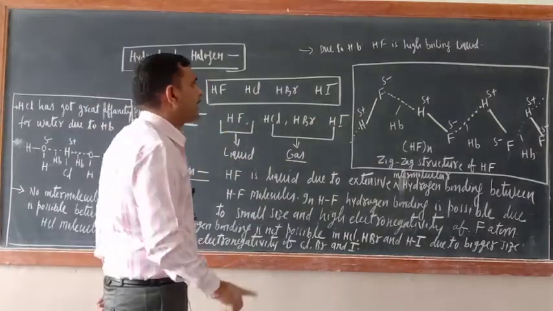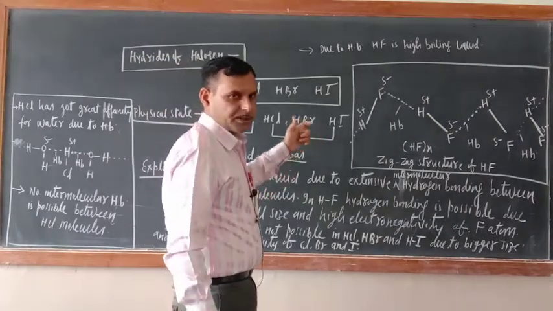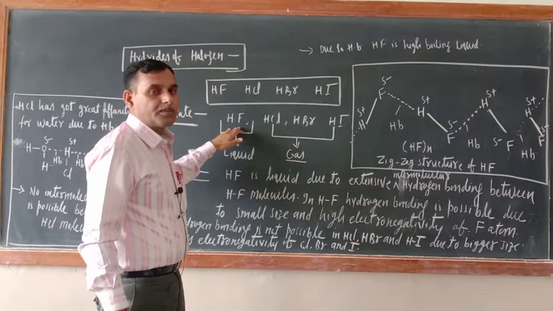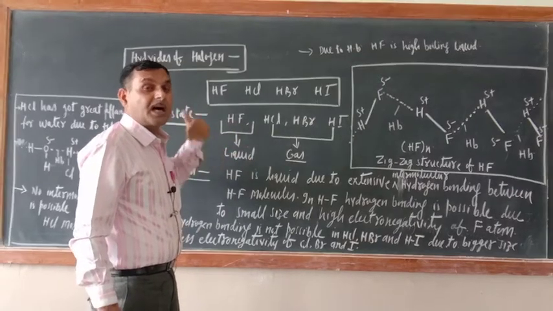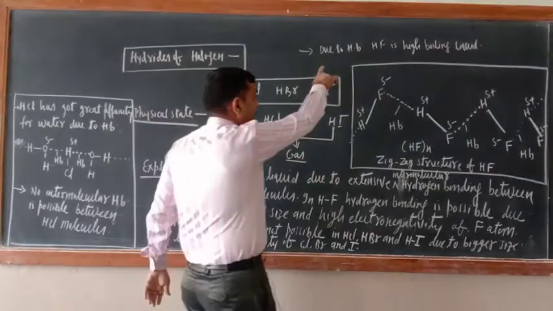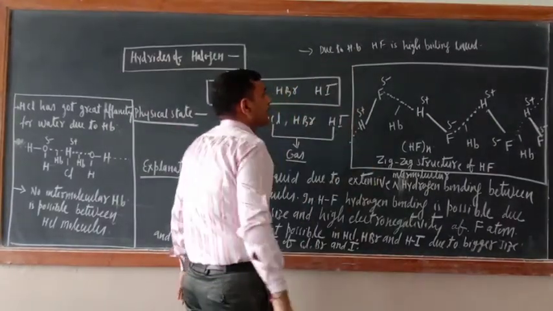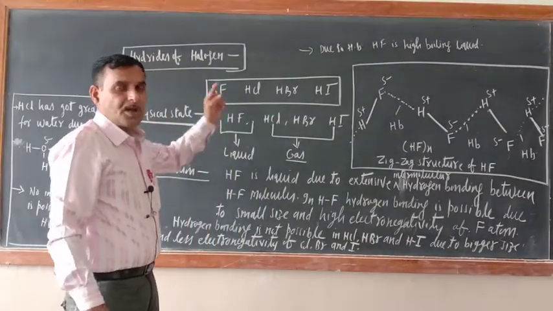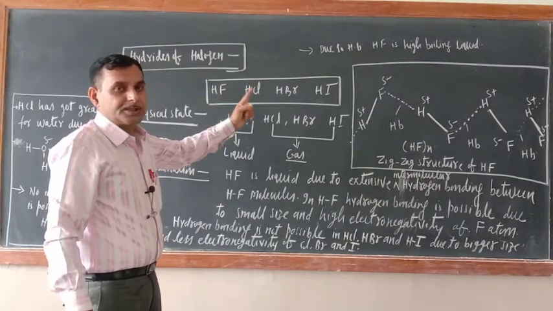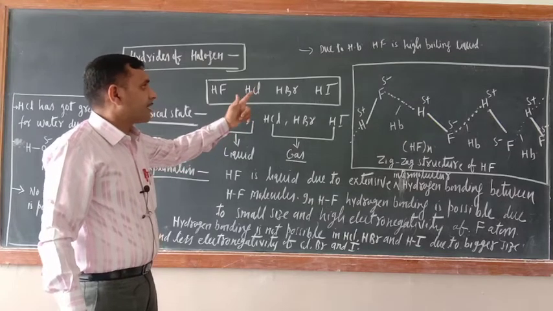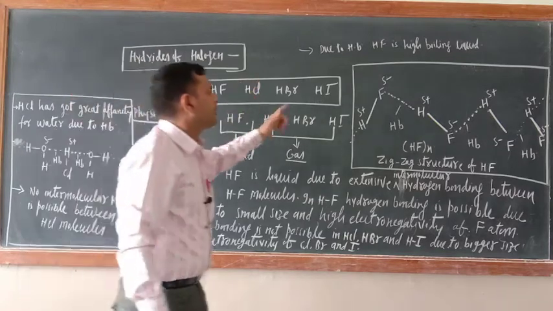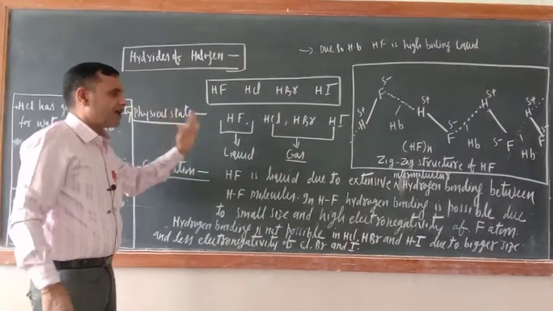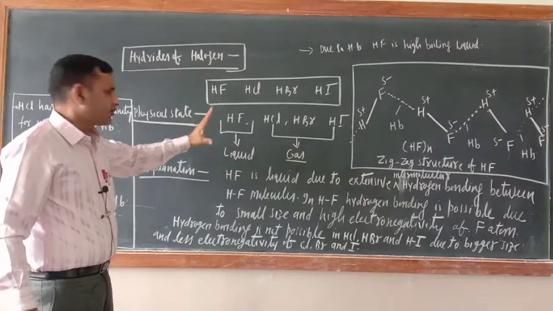Now try to understand, there is one more associated question. As far as boiling point is concerned, the boiling point of HF would be very high. HF is a high boiling liquid. Why is HF a high boiling liquid? It is a high boiling liquid due to the presence of hydrogen bonding only. Since hydrogen bonding is there, that is why HF is a high boiling liquid, and the rest are not high boiling liquids. So this question you can also include.